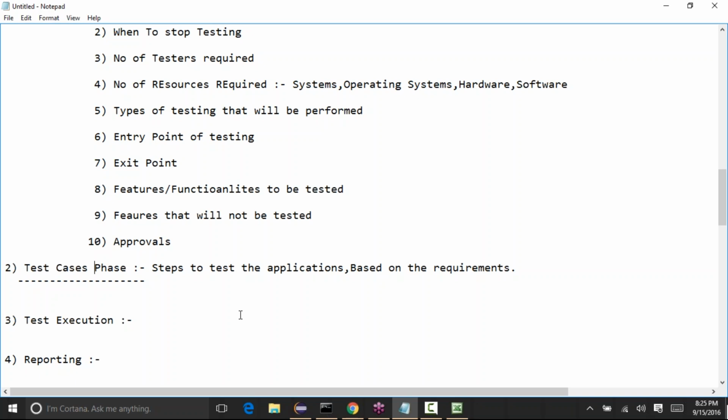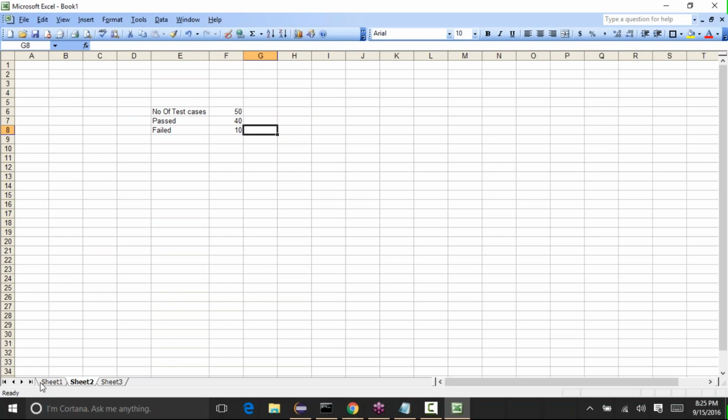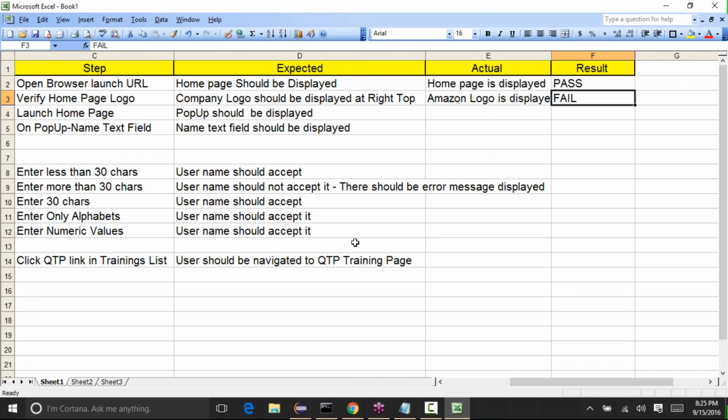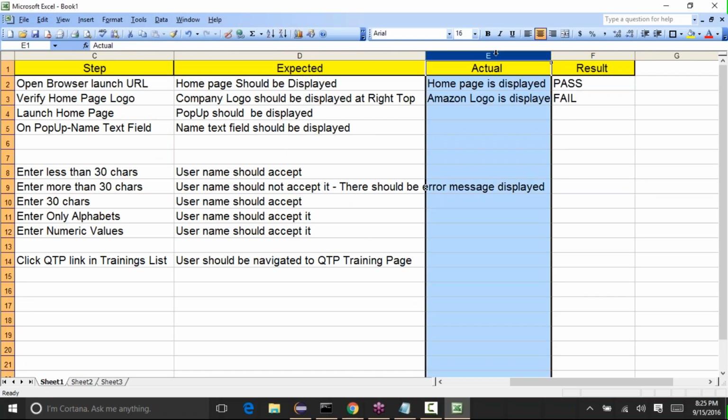In manual testing, whatever test cases we develop, we will test them manually. Manually in the sense that a person will sit in front of the machine and execute all the test cases. That's what we just did. When we were executing our test cases, we were manually sitting and verifying whether the expected matches the actual in the application.